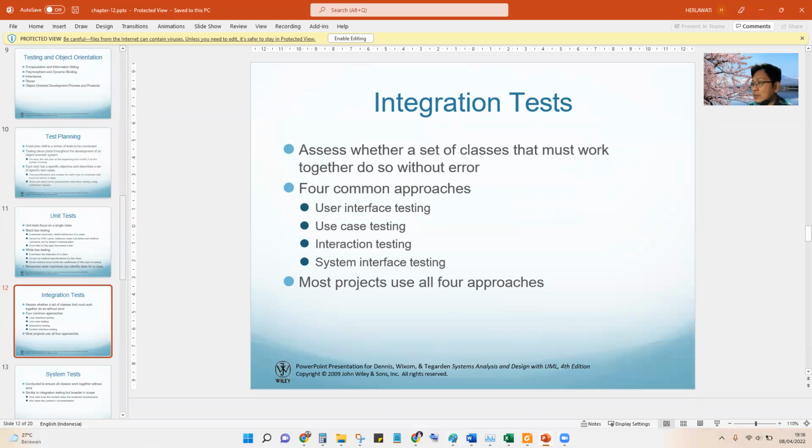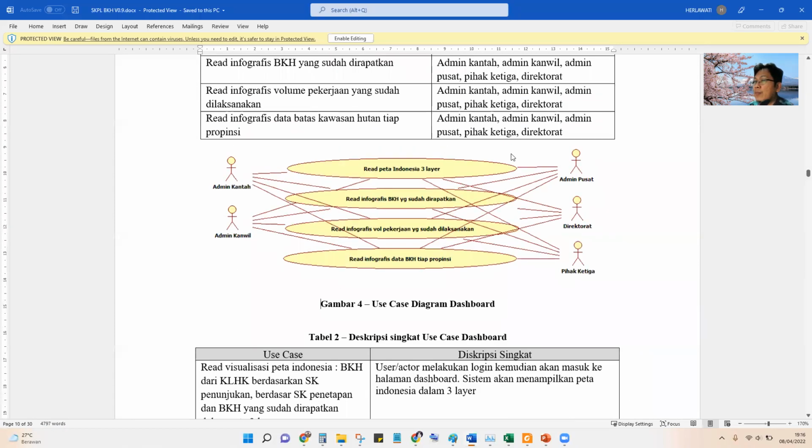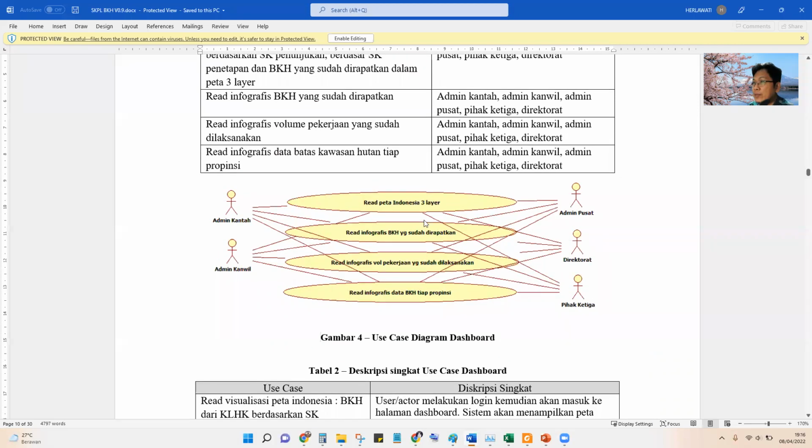What is use case? You can read again, this is the use case. Maybe we focus on every use case here. For example, this is the use case diagram for the dashboard, and then we have to check every use case here. For example, read a map in 3 layers, and every user, first logs in as admin, and then we check whether this user can read this map or run this use case, admin, and so on.